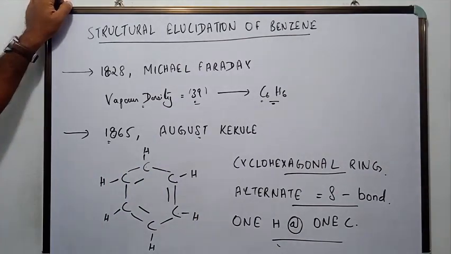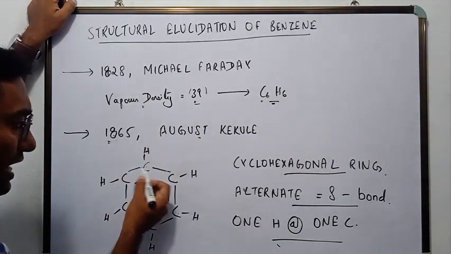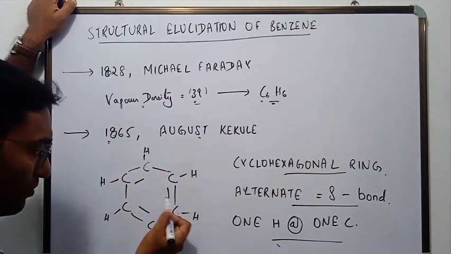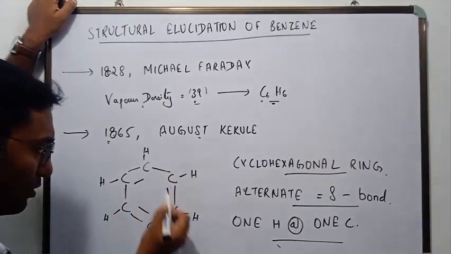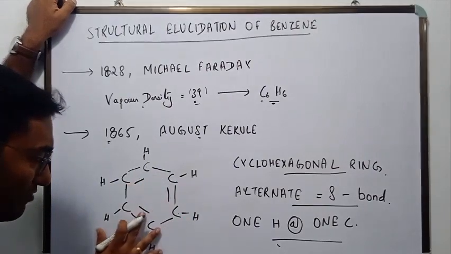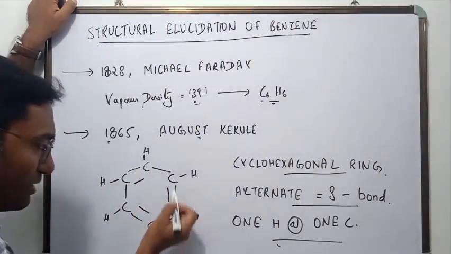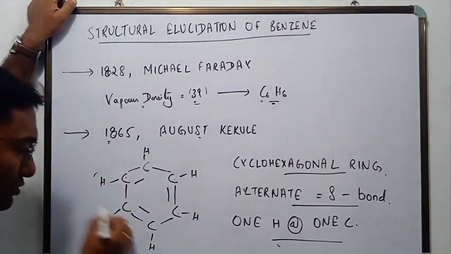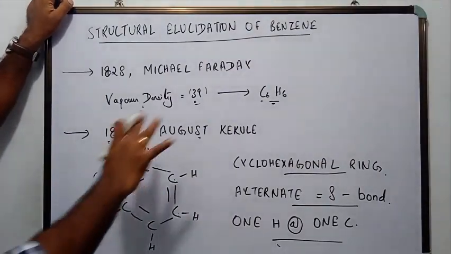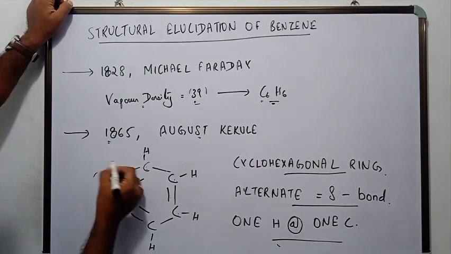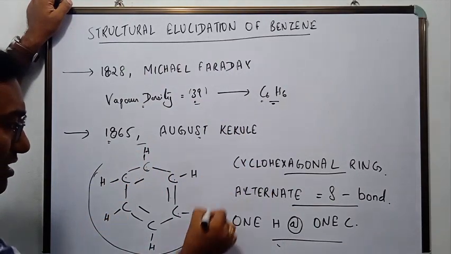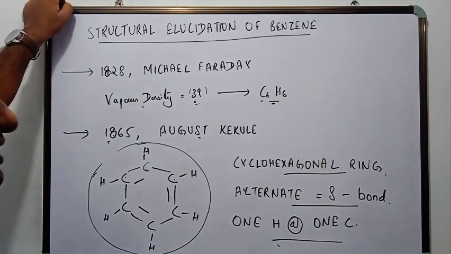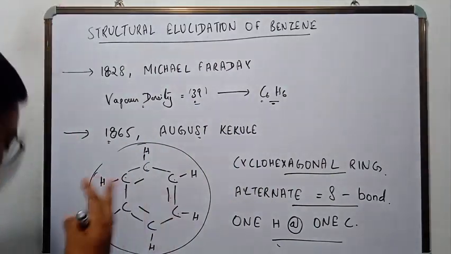He said that benzene is a hexagonal ring of 6 carbon atoms. It has 3 double bonds and 3 single bonds arranged in alternating fashion, and each of the carbon atoms of the benzene ring has only one hydrogen atom attached to it. So he summed up all his findings into this single structure. But how did he do it? This is what we are going to see in this topic.